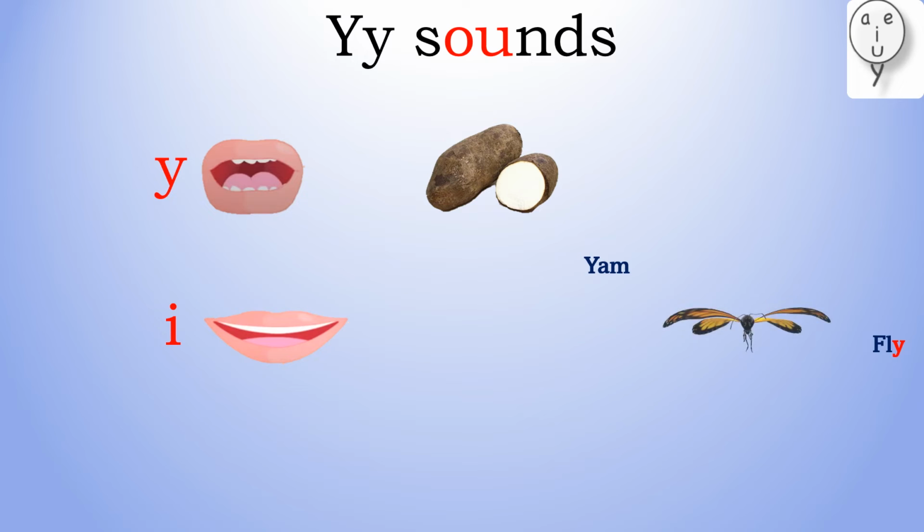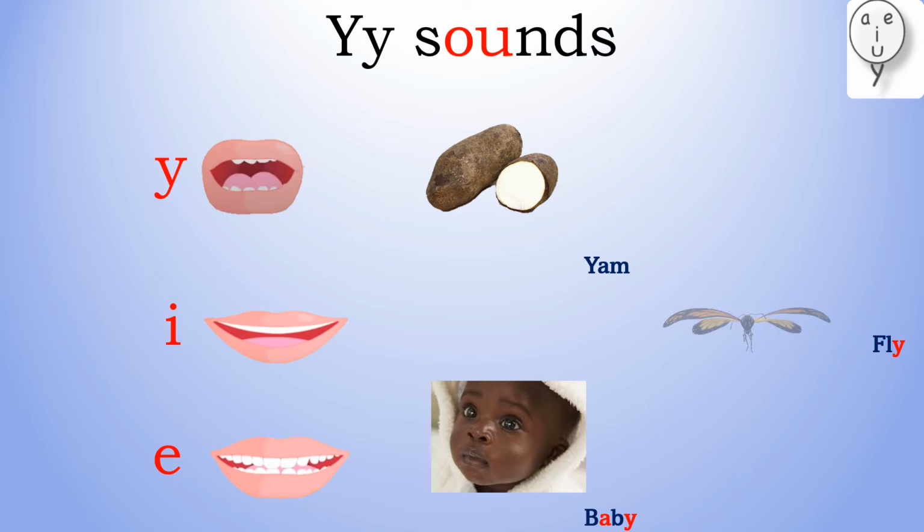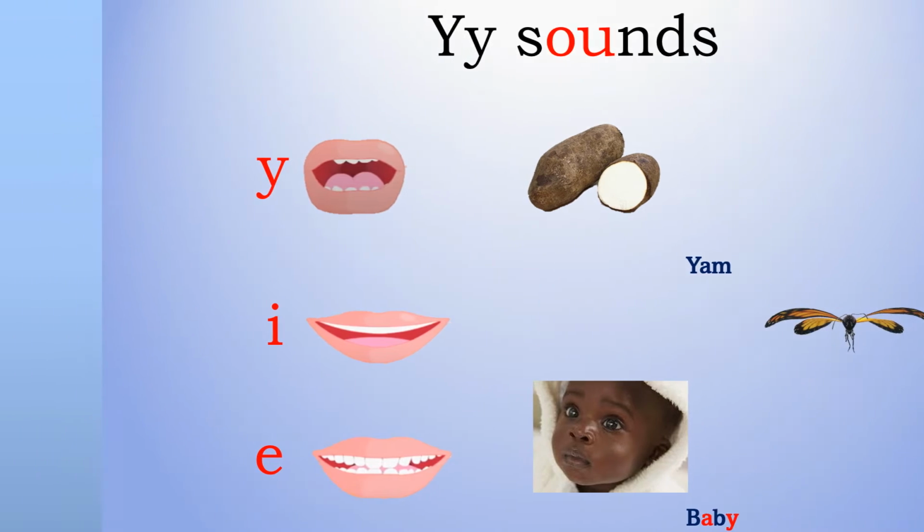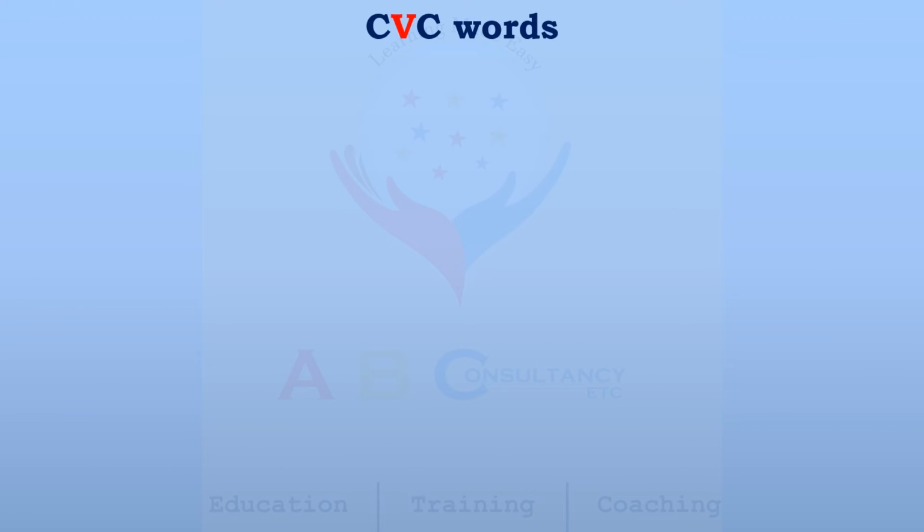At the end of long words, Y sounds E. Baby. Now that we know our letters and the sounds they make, we are ready to decode words.